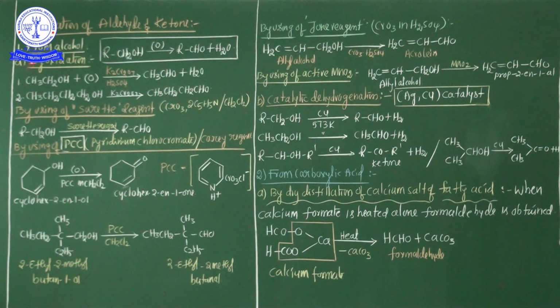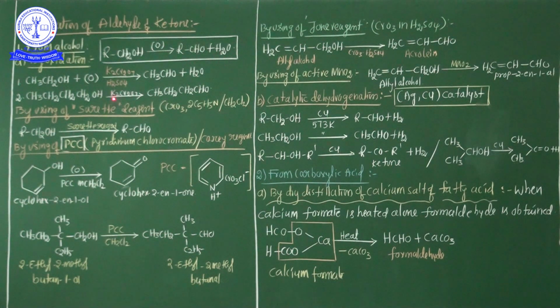Aldehydes and ketones are easily prepared with the help of alcohol. The first one is the oxidation method. See here the general representation of the equation. This is alcohol, oxidation process, aldehyde, and additionally a water molecule is released.